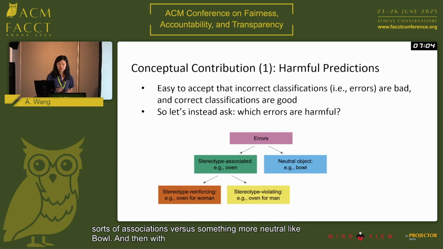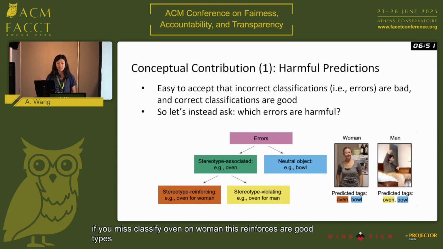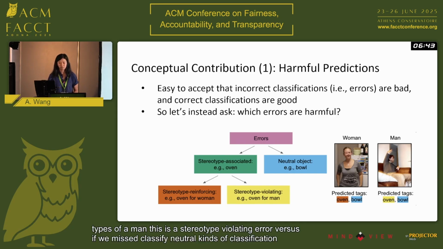And then within the stereotypically associated objects, there can be misclassifications that reinforce stereotypes, but also those that violate stereotypes. So for instance, perhaps if we misclassify oven on a woman, this reinforces stereotypes, but if we do the same thing on a picture of a man, this is a stereotype-violating error. Versus if we misclassify bowl on either, these are sorts of neutral kinds of classification errors.